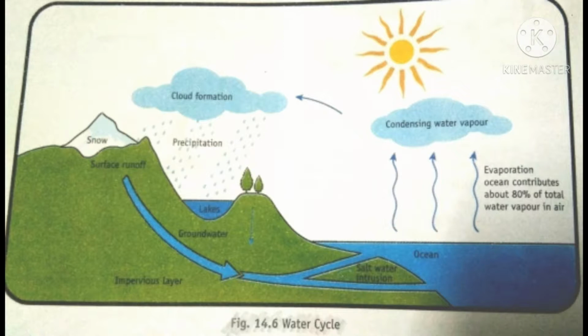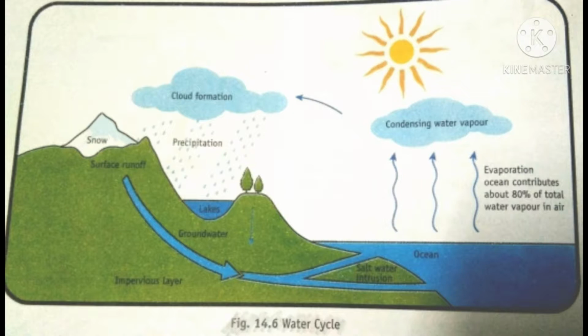Then it falls back to earth as rain, hail, or snow, and finally goes back to the oceans. It then evaporates again and the cycle continues.